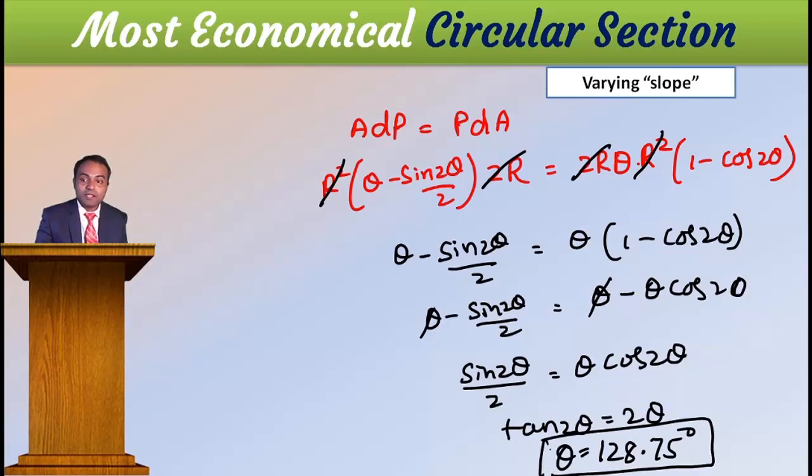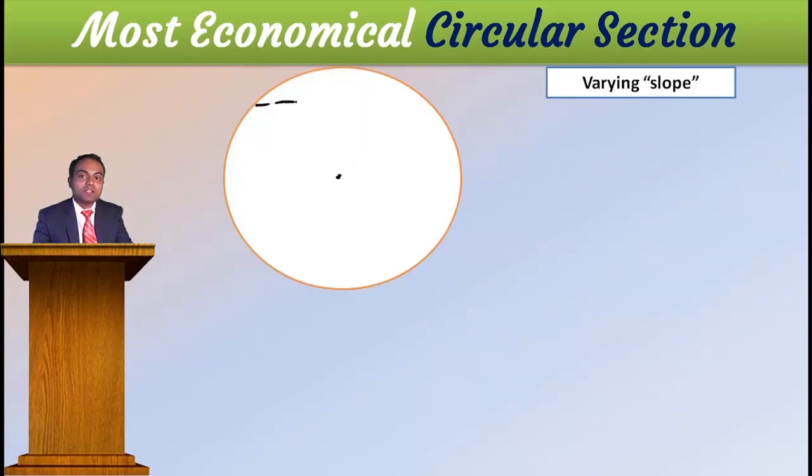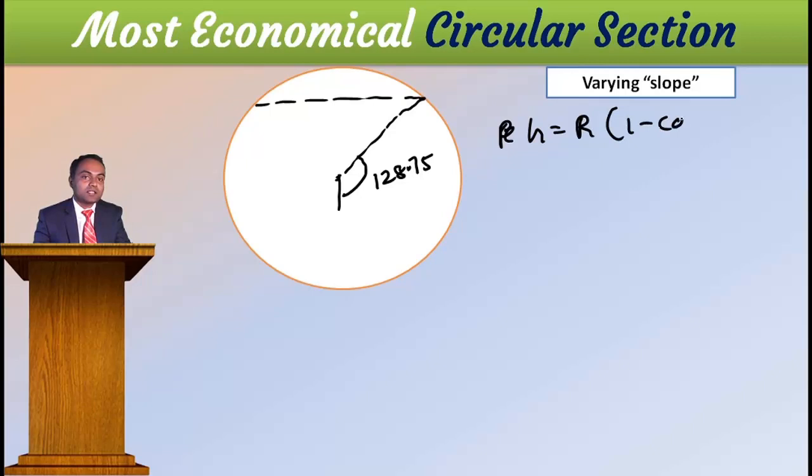Okay. What is the meaning of this? The water is flowing this much, where the angle is 128.75, shown here. Then H is equal to R into 1 minus cos theta, with theta equal to 128.75.